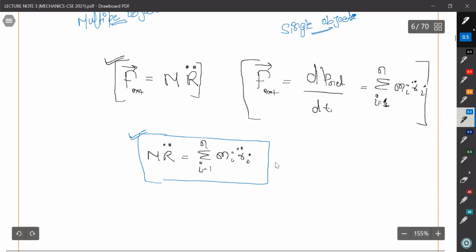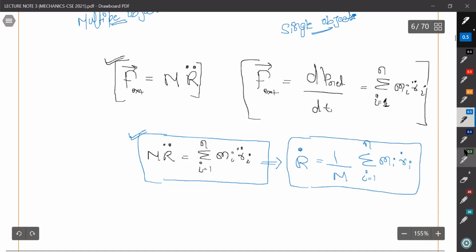So from here we can write R dot is equal to 1 upon M summation i equals 1 to n of M i R i dot, right? We can write this also.